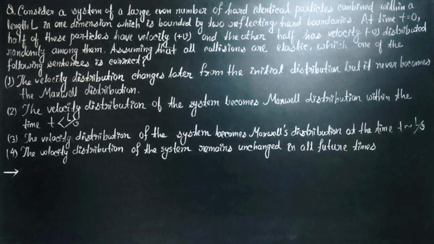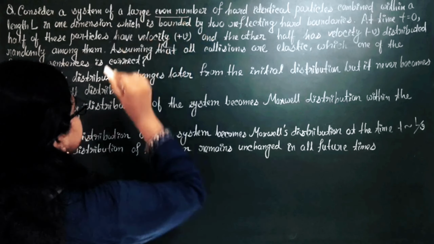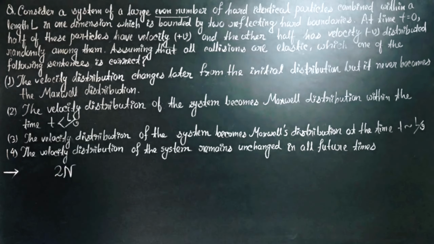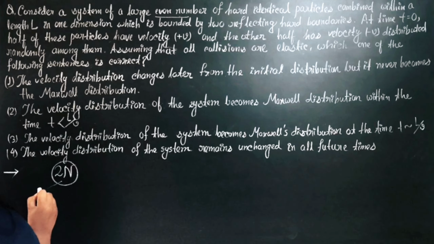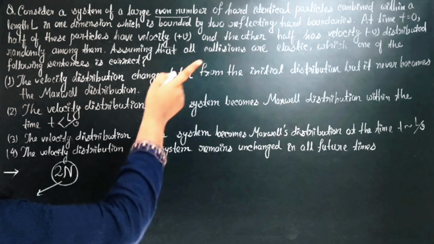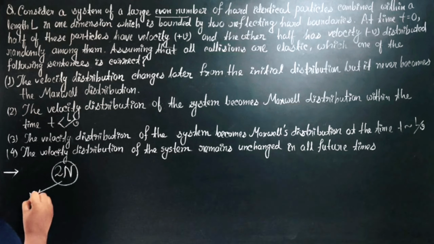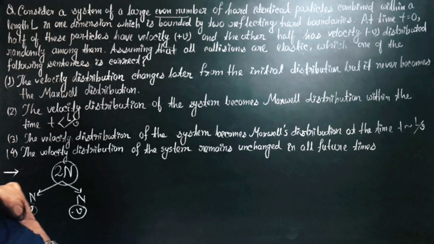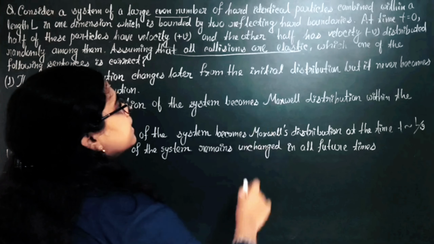So here it is said that there is a system of a large even number of particles. Suppose even number, so we may consider that the number of particles is 2n. From here, at time t equals 0, half of the particles have velocity plus v. So, n particles with plus v velocity and other n particles with minus v velocity. Okay. Now the collisions, all collisions are elastic.